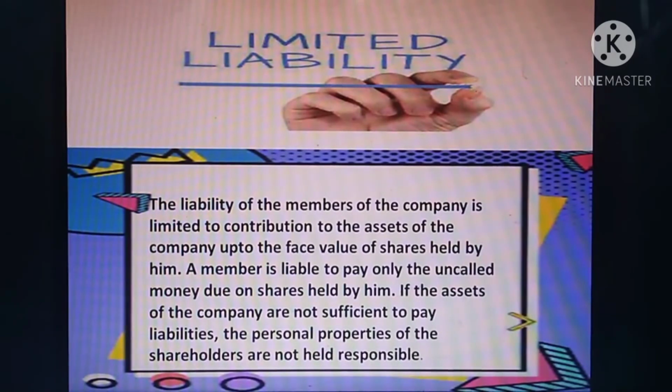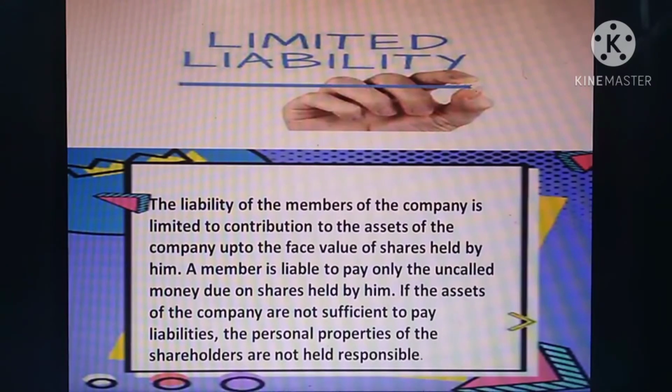So they issue the shares to the public. 10,000 shares they are issuing to the public. Each share value is 10 rupees. They do not collect all the 10 rupees immediately from the investor. Those who are buying the share, that person is called a shareholder, or an investor. Those who invest money in a particular company, that person is called an investor.